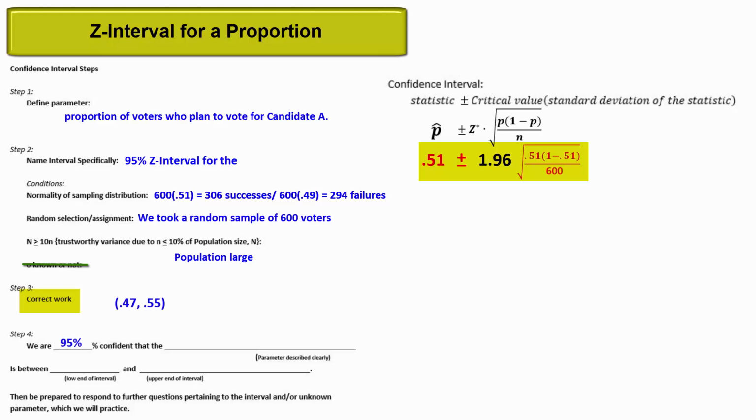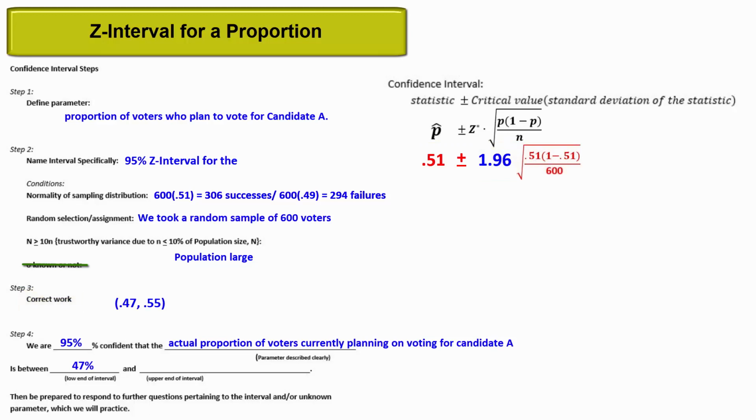We're 95% confident that the actual proportion of voters currently planning on voting for candidate A is between 47 and 55%. Assuming there's only one other candidate, this implies that the race is too close to call. There exists the chance that candidate A actually has less than 50% of the vote.